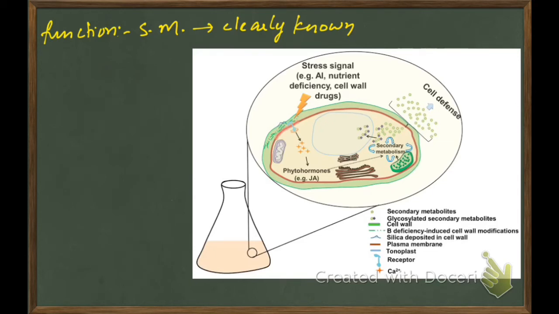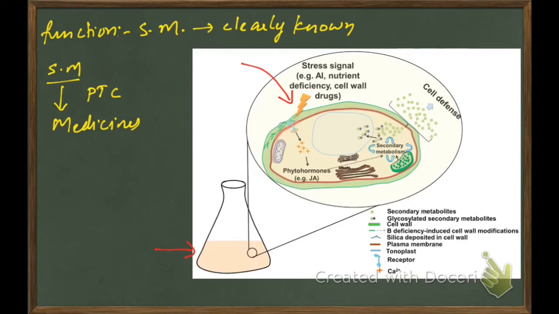Now these secondary metabolites are obtained through plant tissue culture. We culture the cells, and to these cells we induce some stress signals. It could be nutrient deficiency or any type of stress we give to these cells.